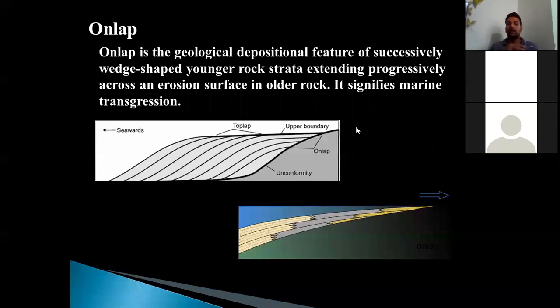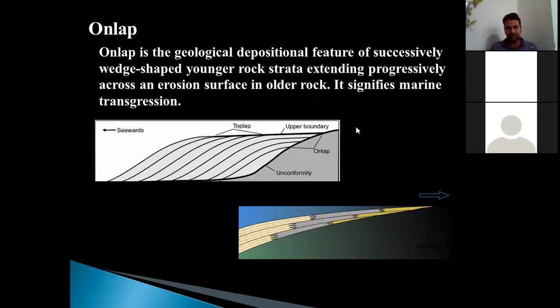Okay. Here you can see in another diagram how the marine transgression works. See, the arrow is showing the marine movement. When the water moves in that direction, slowly the younger rock transgresses within the land. The yellowish band is the youngest band over this deposition. So you can see here how the younger yellowish band is going forward and forward progressively. So that set is called onlap.